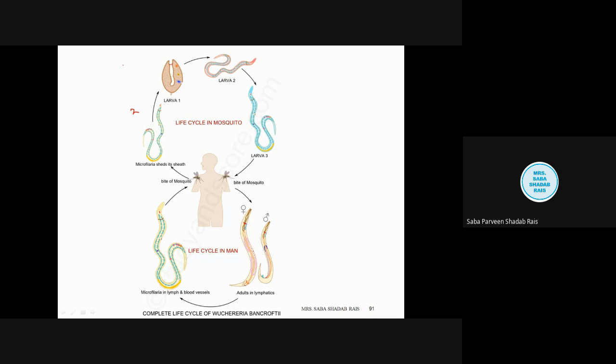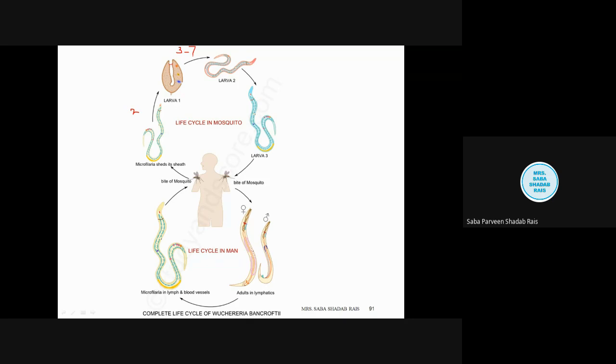Now from first larval stage to third larval stage, how much time are they going to take? 1 or 2 molting they will be taking, and thereafter they will reach the second larval stage, and for this they may take 3 to 7 days. It depends, as I told you that they have a chance to infect many types of mosquitoes, so depending on the species, which mosquito they are enjoying, and where they are living, they may take approximately 3 to 7 days to complete the metamorphosis of larva 1 and reach the stage larva 2.